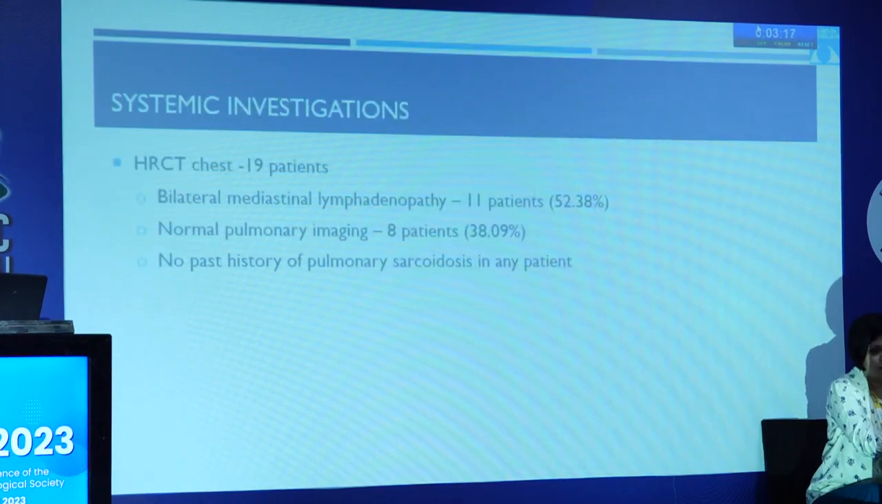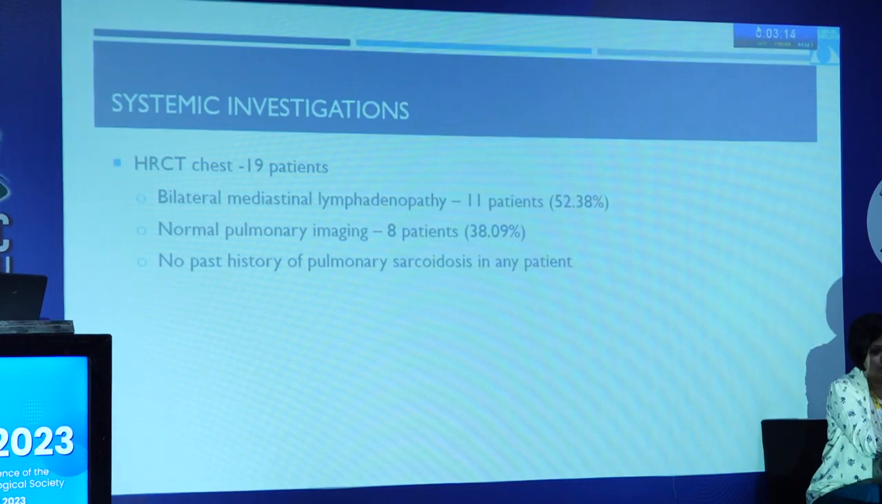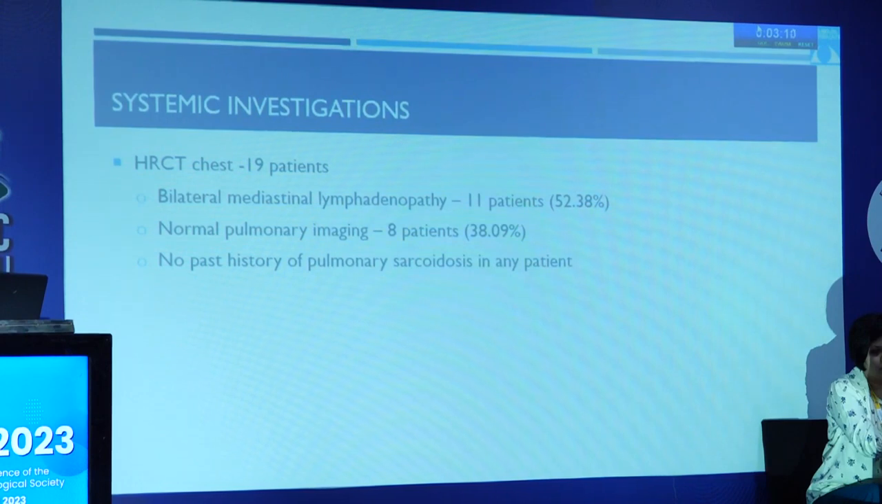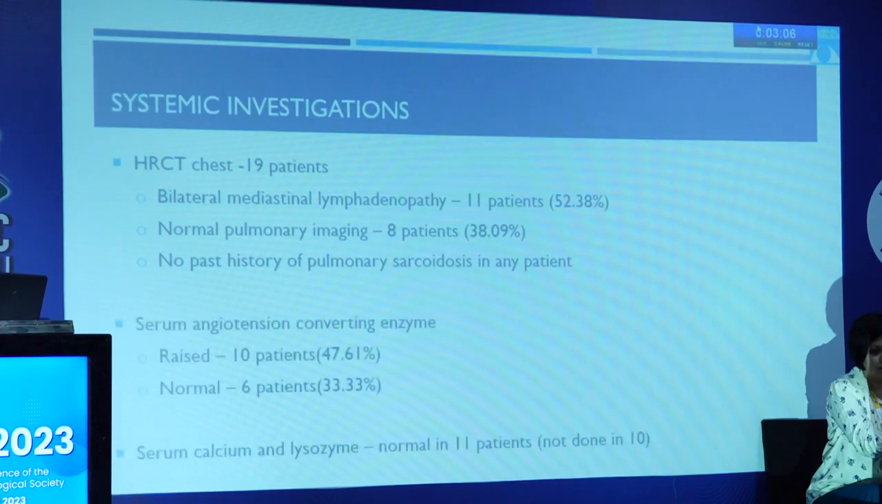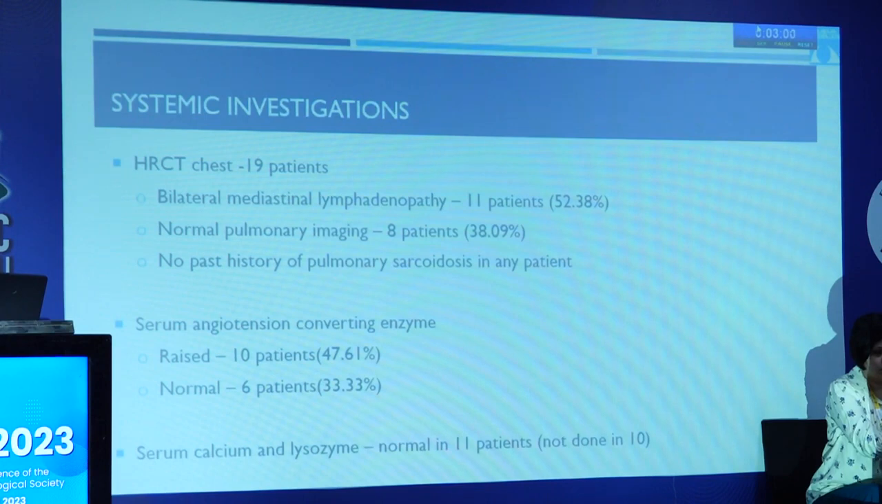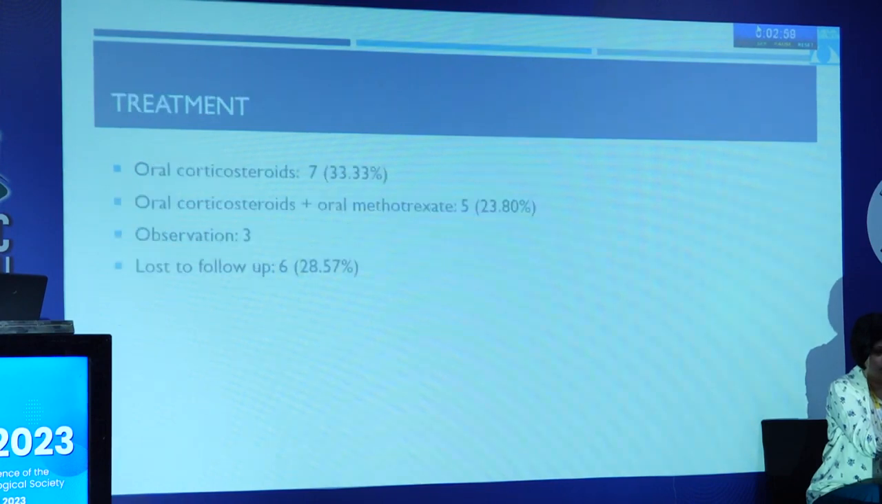HRCT chest was done in 19, of which we found that bilateral hilar lymphadenopathy was seen in 11, whereas 8 patients did not have any pulmonary involvement, and none of our patients had a past history of sarcoidosis for which they were taking any treatment. Serum angiotensin converting enzyme levels were raised in 10 patients, whereas lysozyme and calcium were normal in these 11 patients.